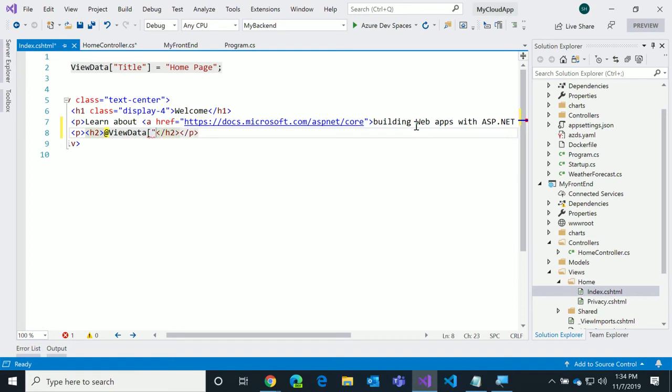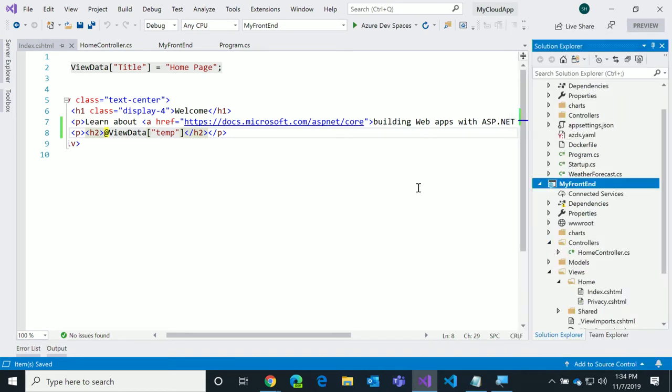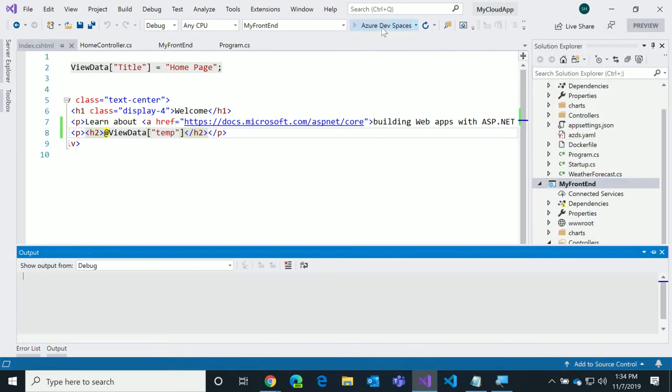And I'll grab that value I stuck into view data in the controller, save that, and I pretty much should be good to go at this point. Save your controller. So let's save everything. And I'm going to set this as my startup project now. And I'm going to click Run.